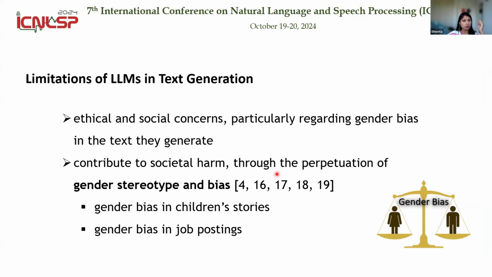LLM-generated text can contribute to societal harm through the perpetuation of gender stereotypes and bias. For example, when there is gender bias in children's stories, according to psychological studies, children internalize societal expectations at a very young age, and this alters their hobbies, interests, and even their academic and career paths. The other example would be when there are gender stereotypical words in job postings, particularly women assume that those traits are expected from them, and that refrains them from applying for the position. So this deprives women of their career opportunities.